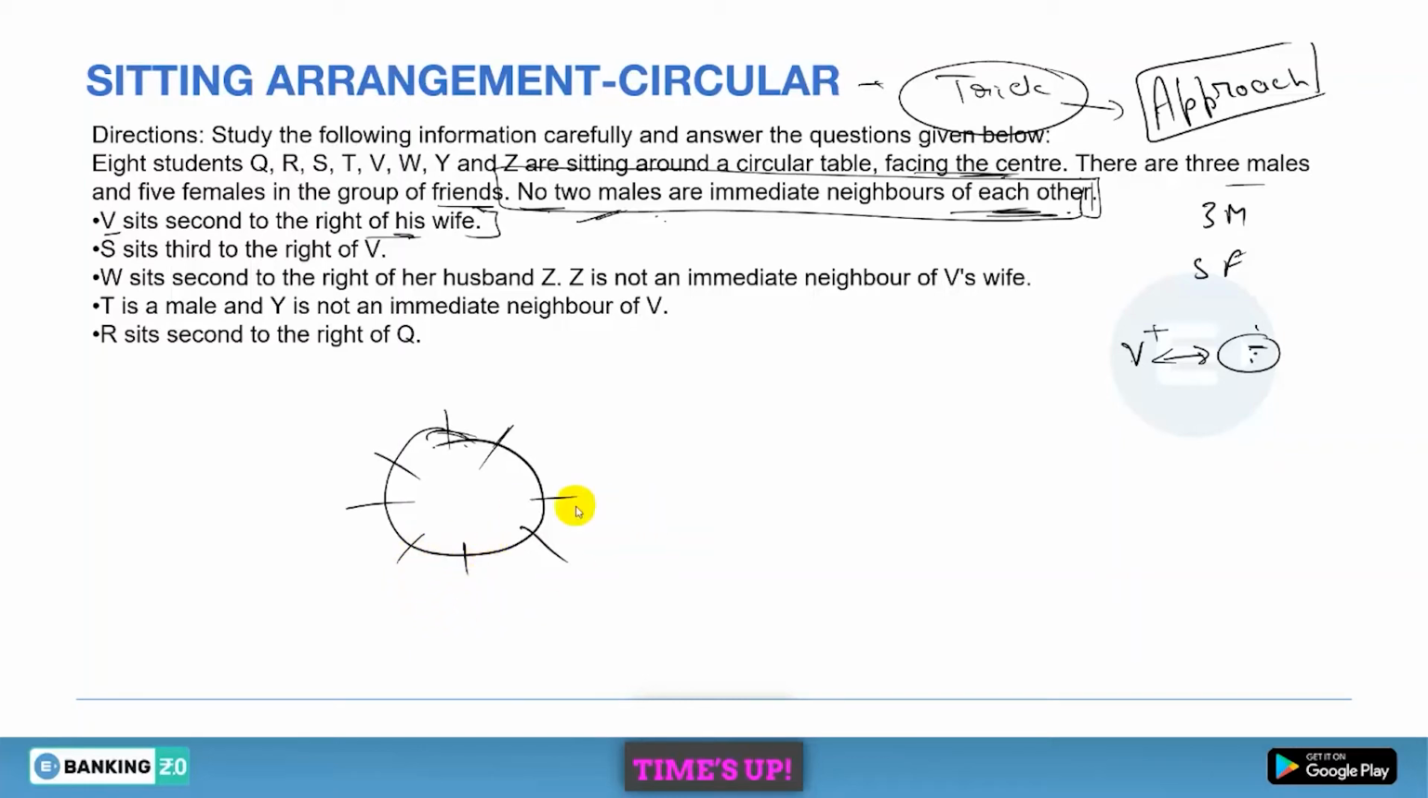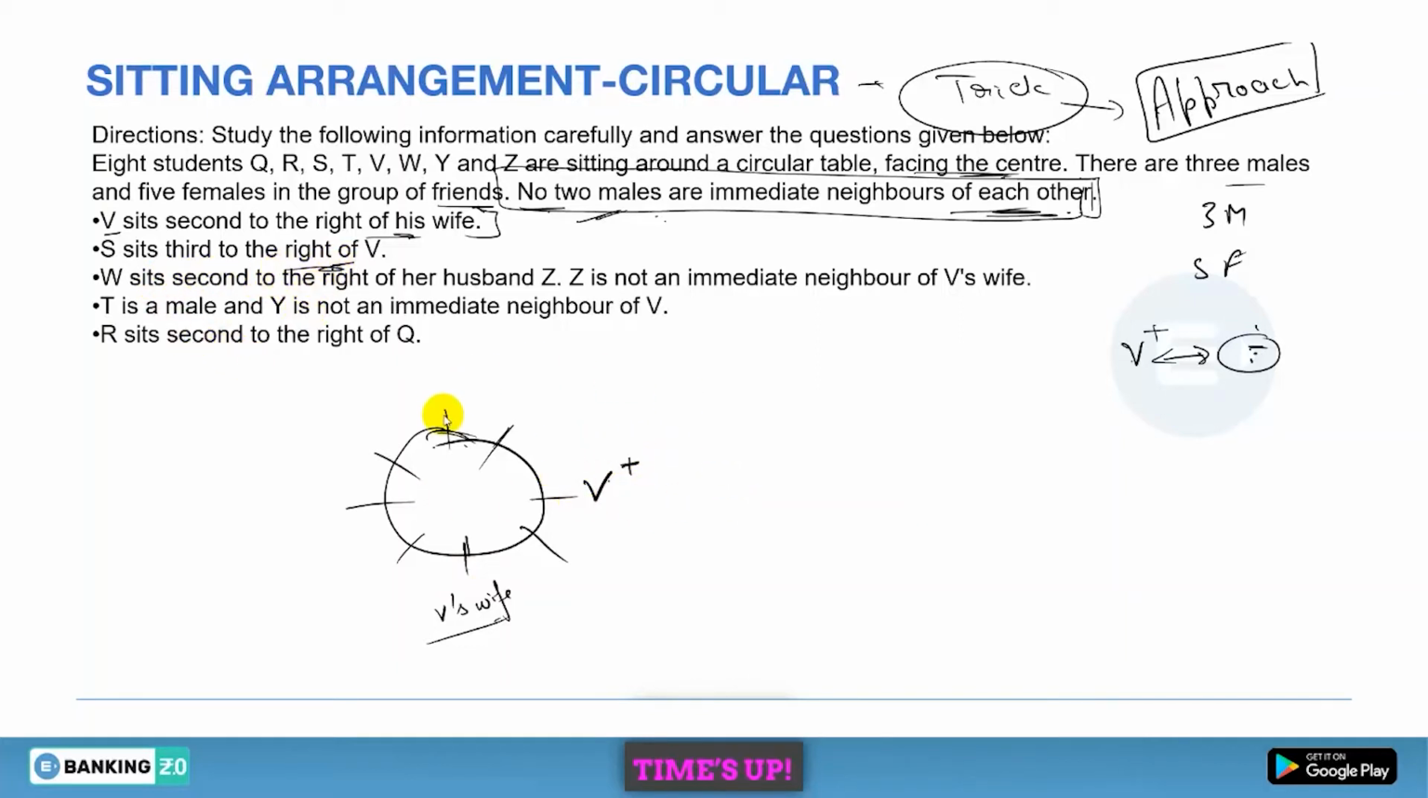We don't know who the wife of V is, but we can suppose one person and fix that person. Why? Because whenever in the starting the whole circle is empty, you can place the first person wherever you want. So at this position I am taking V's wife, whoever she will be. Now second to the right of V's wife there will be V, and V is a male member, that is for sure. Done.